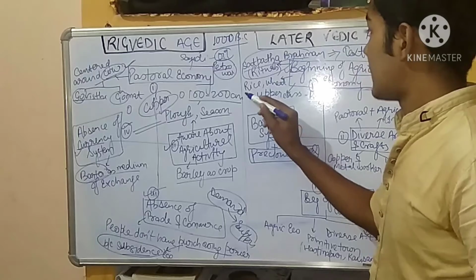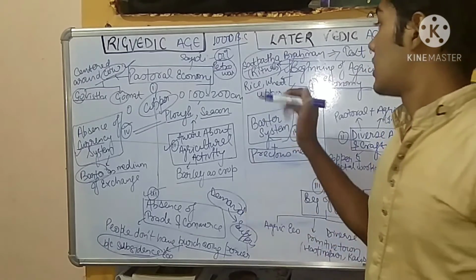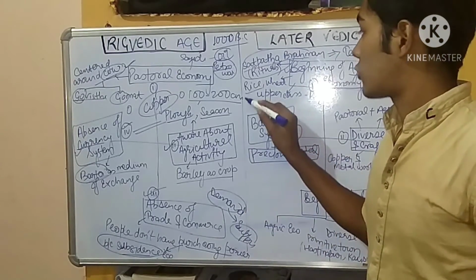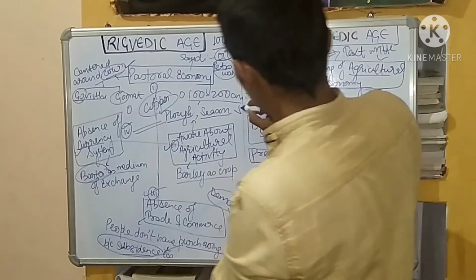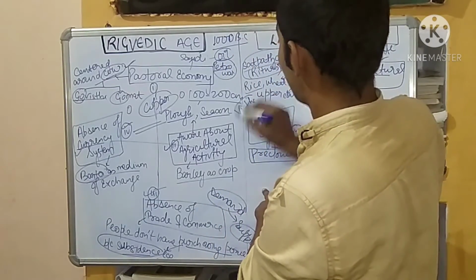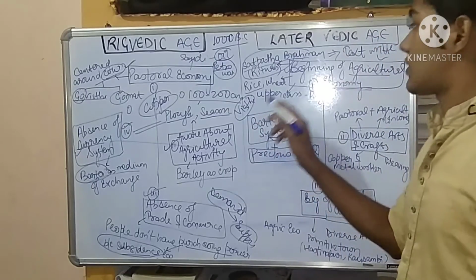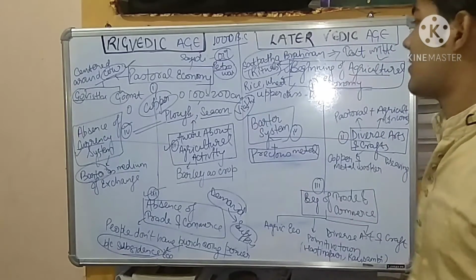And also, the beginning of rice started. Rice is also known as vrihi. I think the spelling is right. So rice is known as vrihi, and wheat was already there.